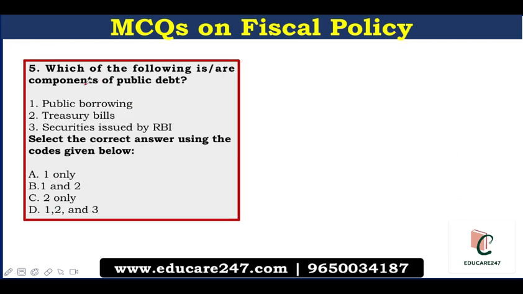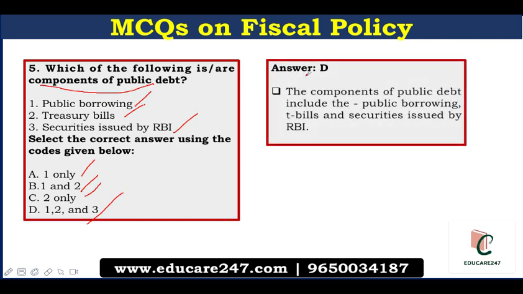Which of the following are components of public debt? First, public borrowing. Second, treasury bills. Third, securities issued by the RBI. And the options are A, one only, B, both 1 and 2, C, second only, or D, all of them. So the correct answer here is D, that is all of them. Public borrowing, treasury bills, and securities issued by the RBI are components of public debt.